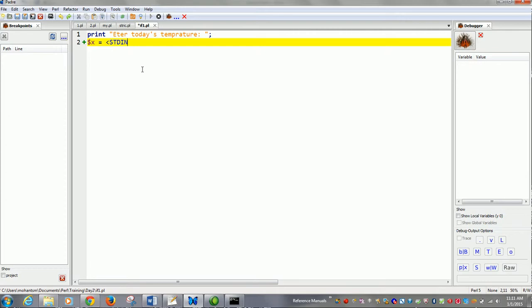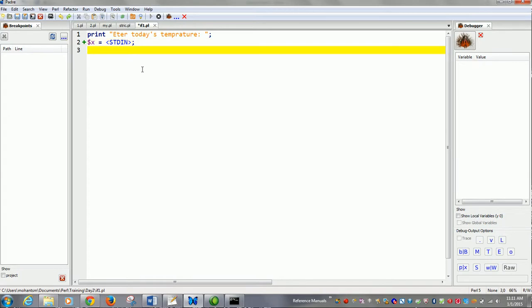If you remember, stdin accepts the input value that is given in the console. It reads it. We have to chomp it because chomp removes the newline character.